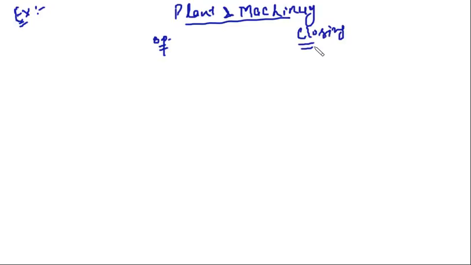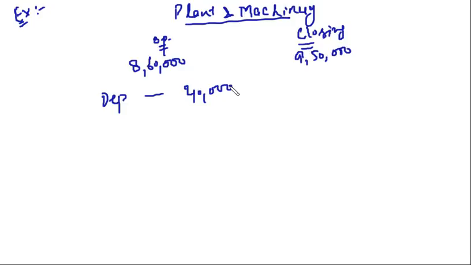Opening balance is 8,60,000 and closing balance is 9,50,000. Clear? We are given depreciation during the year was 40,000. Clear?